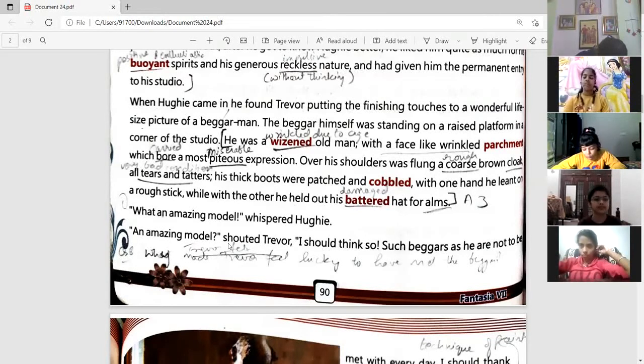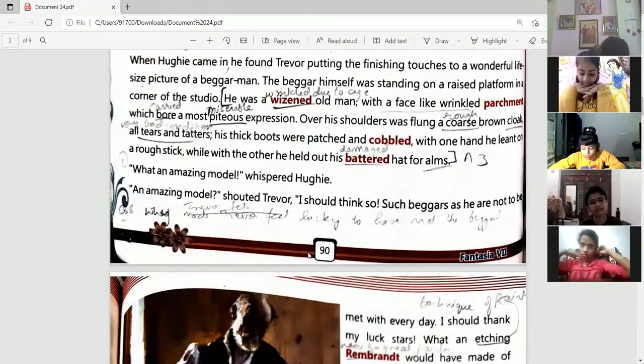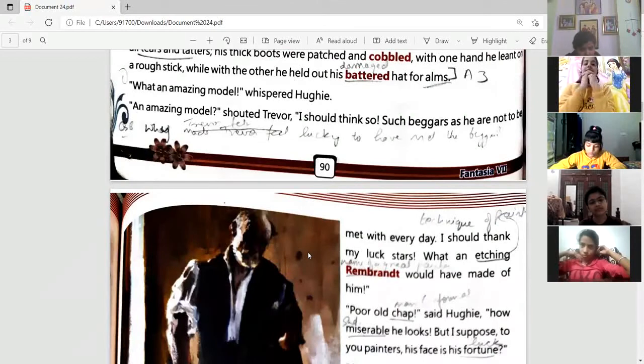An amazing model, shouted Trevor. I should think so. So the painter is saying that yes, I also think that he's an amazing model. Such beggars as he are not to be met with every day. So he's saying that he is the perfect beggar. We can't find such beggars every day. So for making this painting, he is the ideal one, right? Because he is in a very bad state.